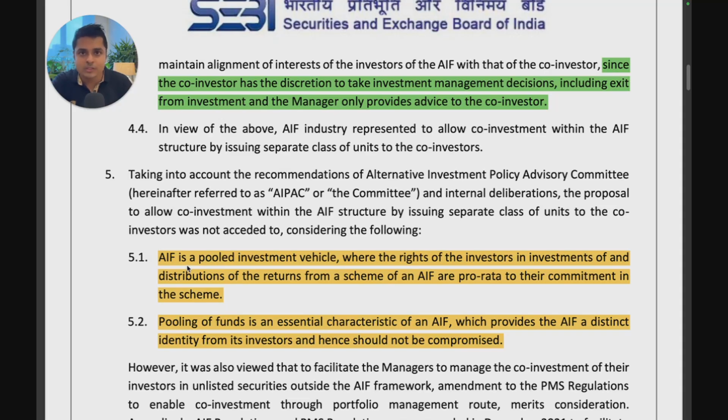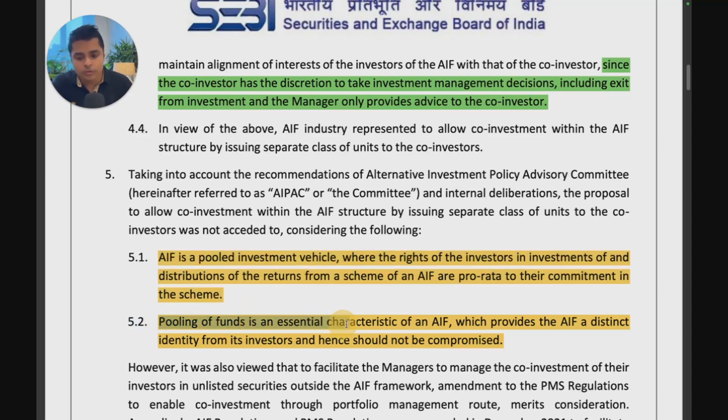So if you allow co-investment where the rights of certain investors are separate, then that wouldn't be pooling. The rights of investors in investments and distributions of the returns of the scheme are pro rata to their commitment in the scheme. So the rights in the AIF have to be pro rata to the commitment, and distributions and rights in investment also have to be pro rata. So this can't be followed if you have a co-investment structure where a separate class of units is only issued to certain investors, and they have additional benefits in certain investments because their exposure is more to those investments. That is one reason why SEBI didn't allow it.